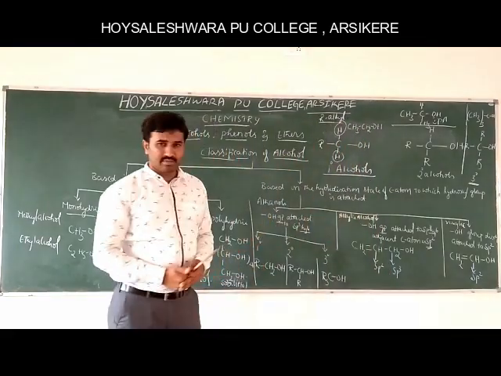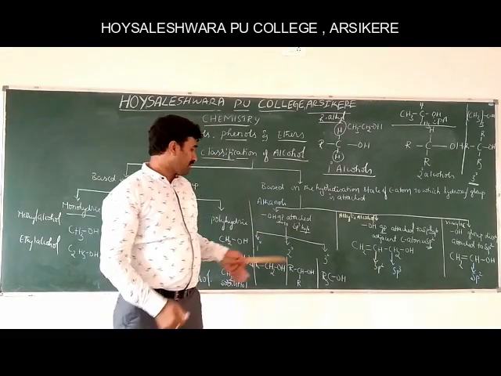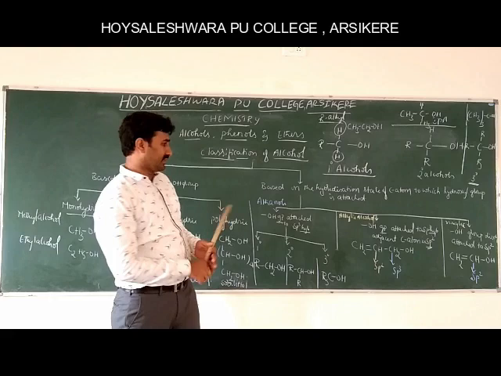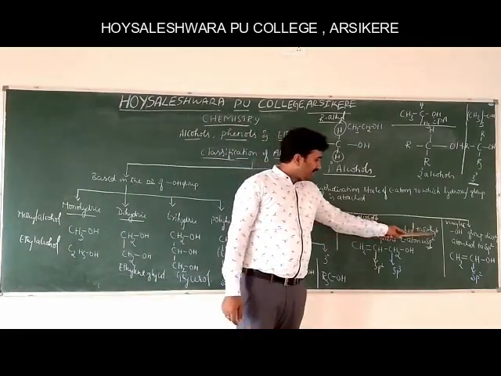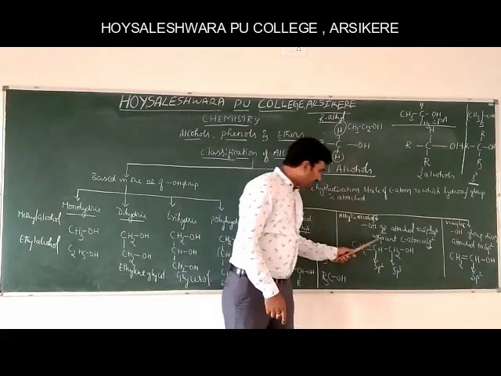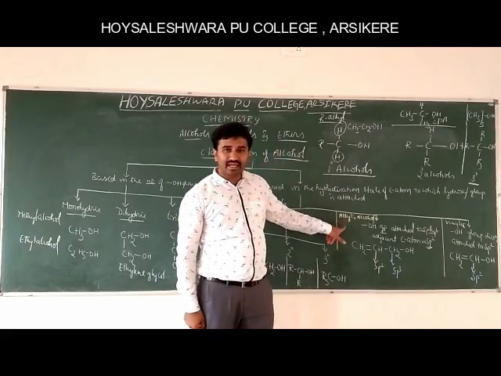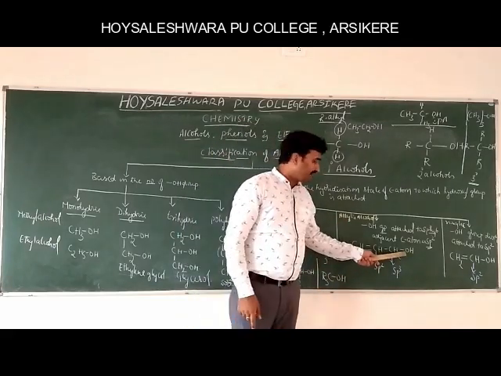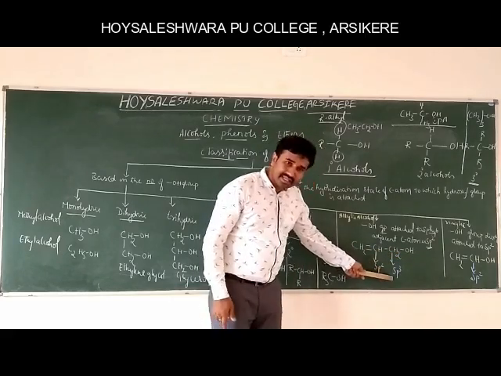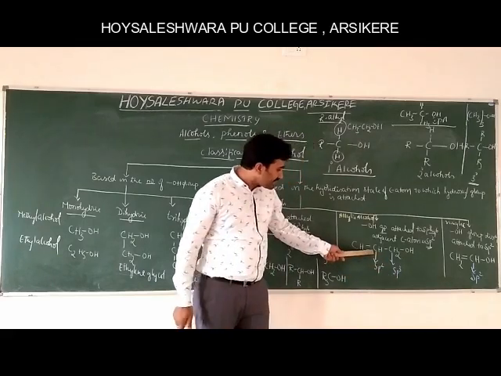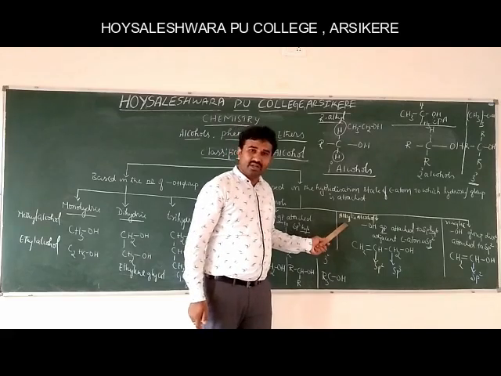So this is the classification of the OH group directly attached to an sp3 hybridized carbon atom based on the nature of the carbon atom. Further, if the hydroxyl group is attached to an sp3 hybridized carbon atom but the adjacent carbon atom is sp2, these types of alcohols are called allylic alcohols.